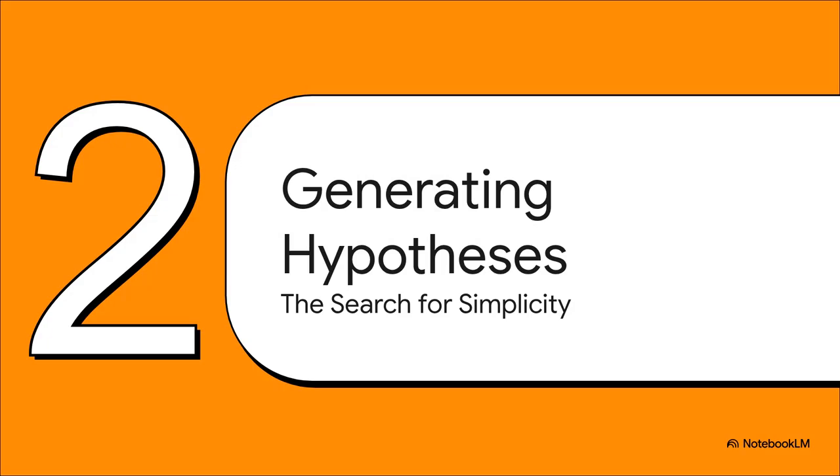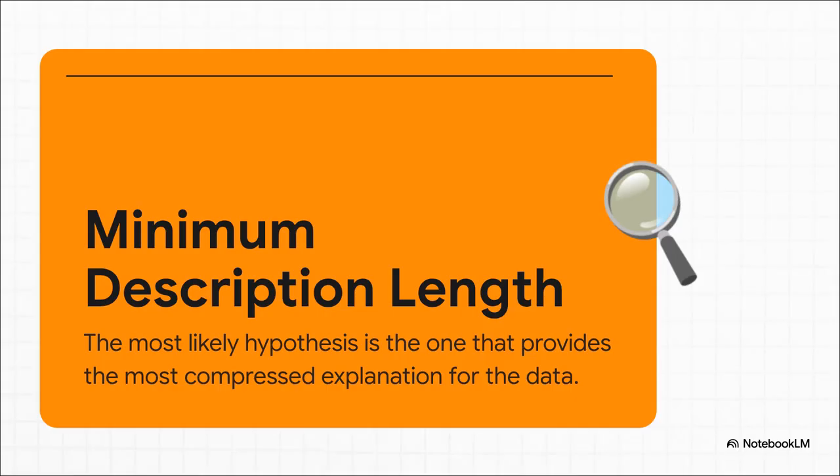If you want a machine to come up with good hypotheses, you can teach it to look for the simplest, most elegant, most compact explanation for all the data it's seeing. And this whole idea is formalized in something called the minimum description length principle, or MDL. You can just think of it as Occam's razor, but for a computer. The basic idea is that the best theory isn't just the one that's right. It's the one that provides the most compressed, the most elegant explanation that still fits all the facts. It's all about finding that clear signal inside all the noise.